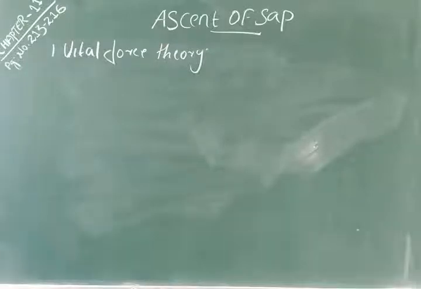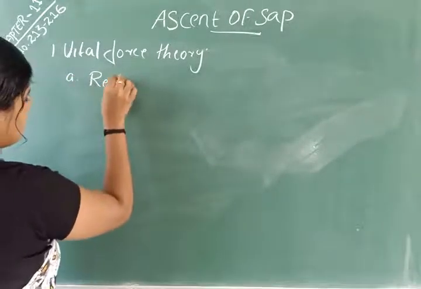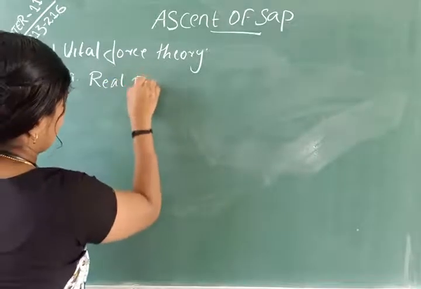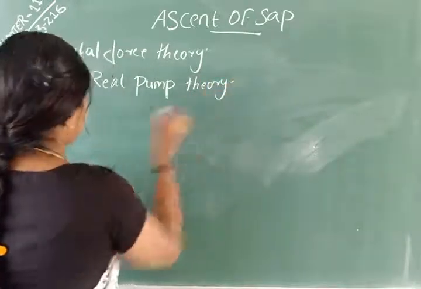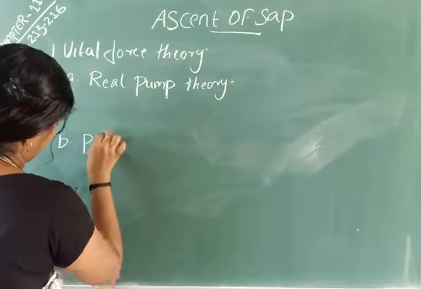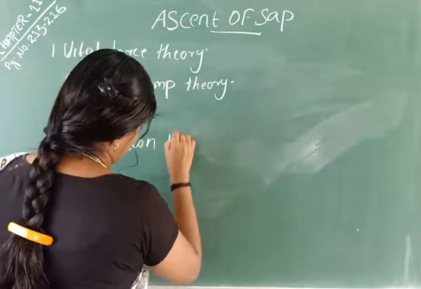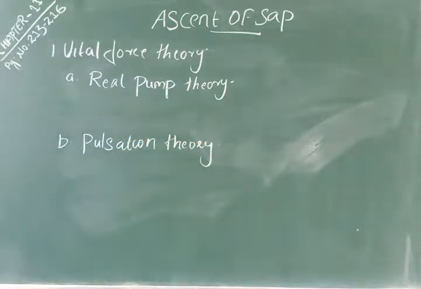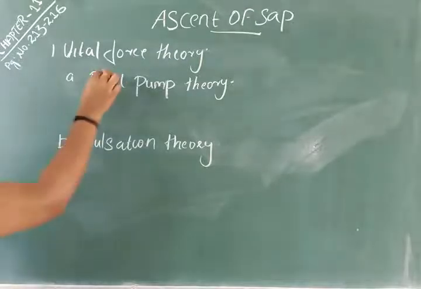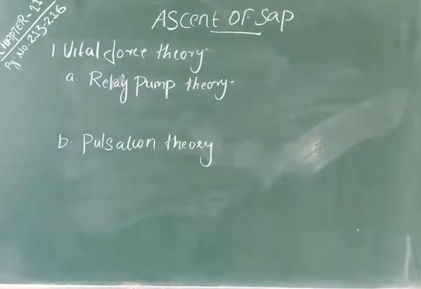In this vital force theory, there are two theories: relay pump theory and pulsation theory.